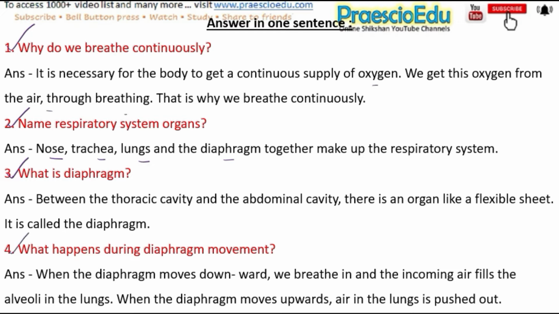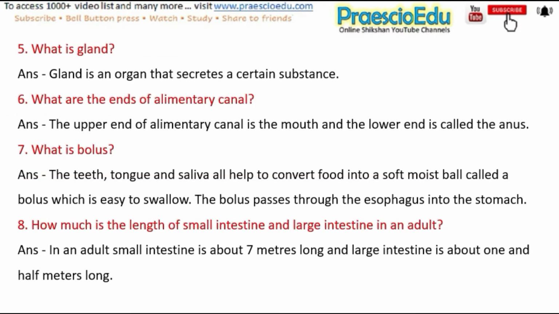Next question is, what happens during diaphragm movement, and the answer is when the diaphragm moves downward we breathe in and the incoming air fills the alveoli in the lungs. When the diaphragm moves upwards, air in the lungs is pushed out. Next question is, what is gland, and the answer is gland is an organ that secretes a certain substance.